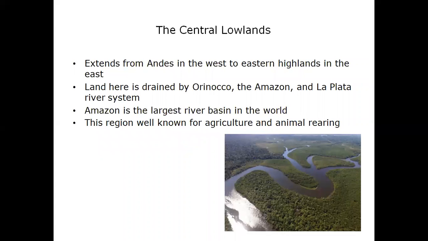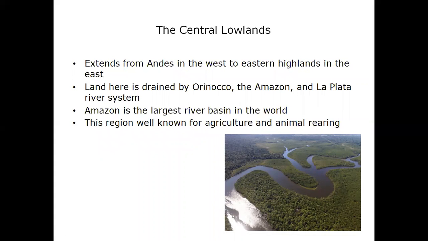Now students, let's look at the central lowlands, which extend from the Andes in the west to the eastern highlands in the east. The land here is very fertile because it's drained by the largest rivers of South America, the Orinoco, the Amazon, and the La Plata river system, which comprises the Paraguay, Parana, and Uruguay rivers.